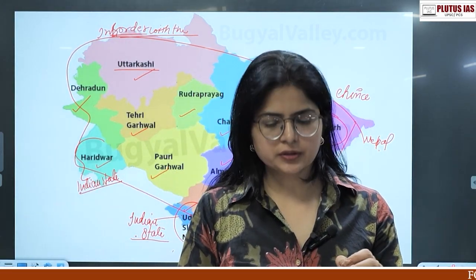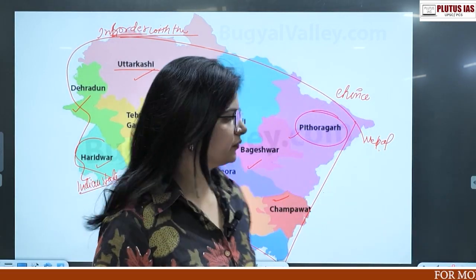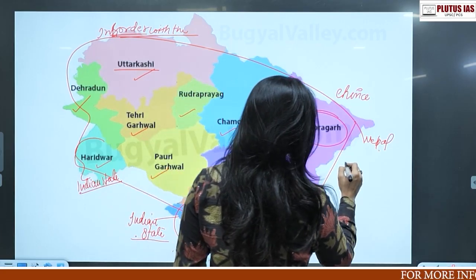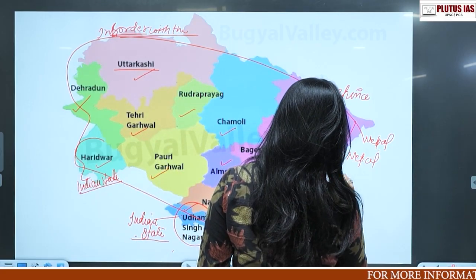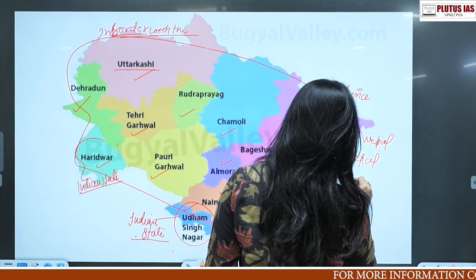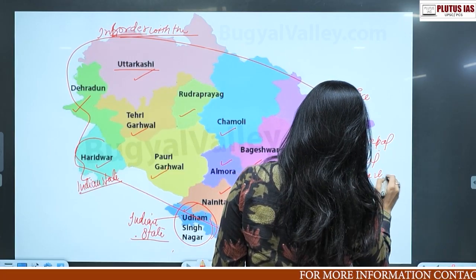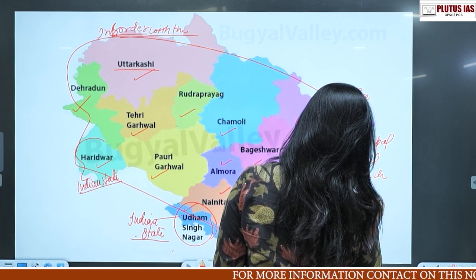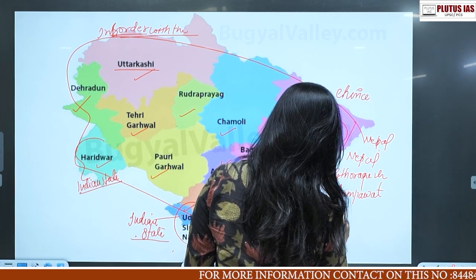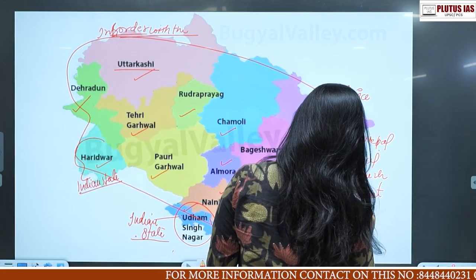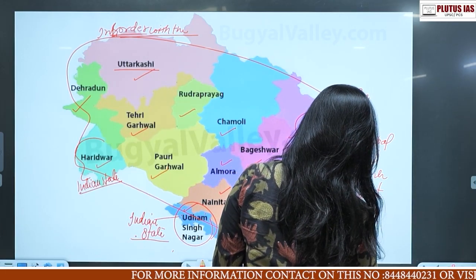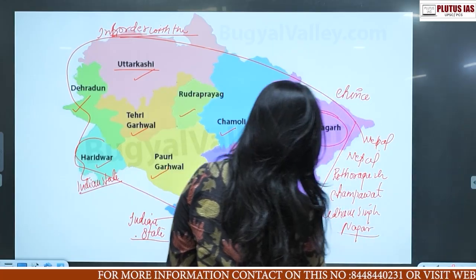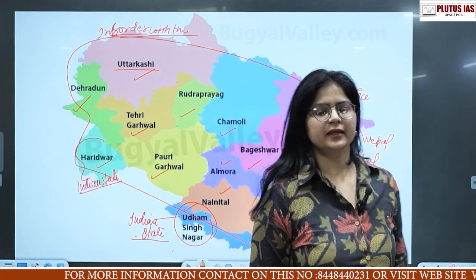Nepal forms a border with three districts: Pithoragarh, Champawat, and Udham Singh Nagar. Write down all this. Then next, you can write Tibet and China.